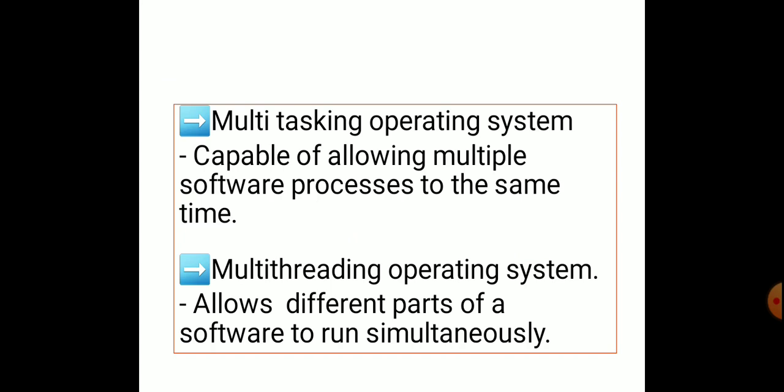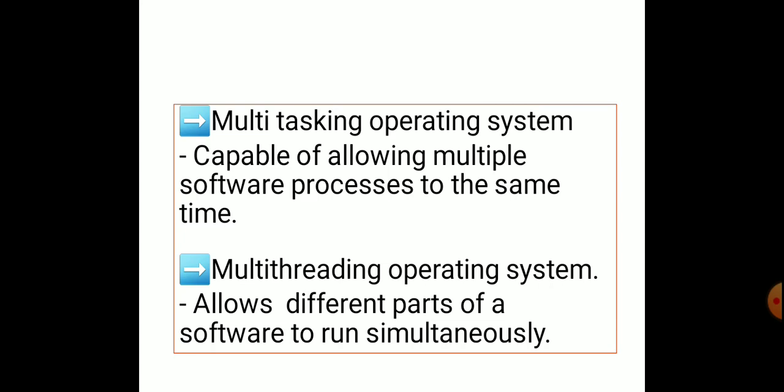Next, multitasking operating system, which is capable of allowing multiple software processes to run at the same time. It can perform many operations. Some examples of multitasking operating systems are Unix, Windows NT, Windows XP, Windows 7, Windows 8, Windows 10, Windows Vista and Linux.